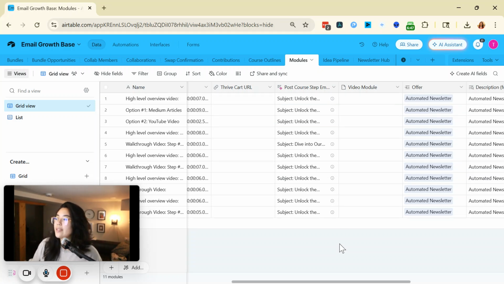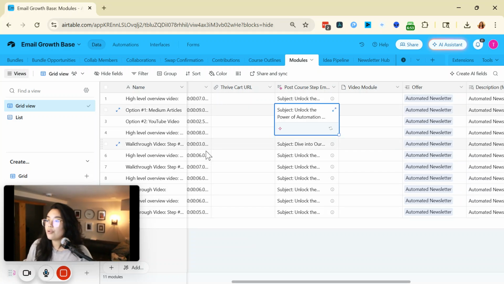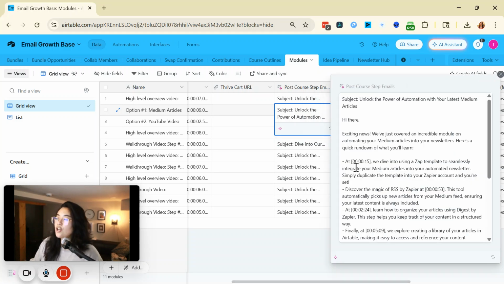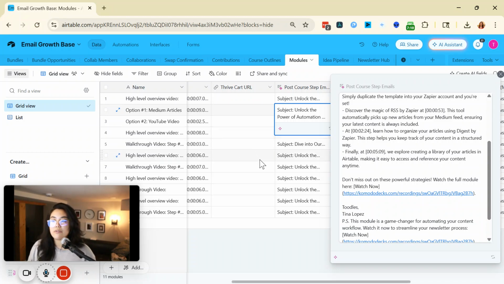So that's what I do. The second thing that I do is I created this kind of AI field, if you will, where basically it reads the transcript. And if I wanted to create post-purchase emails, where I want you to not only take this course, but also refer to the modules in this course, then I created a post-purchase email, which we'll get into in a second, for each individual module.